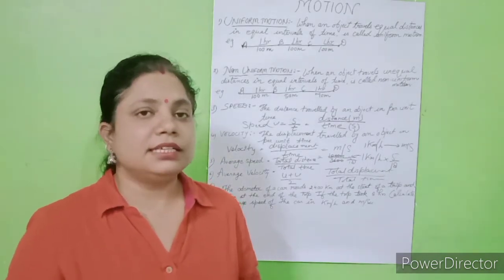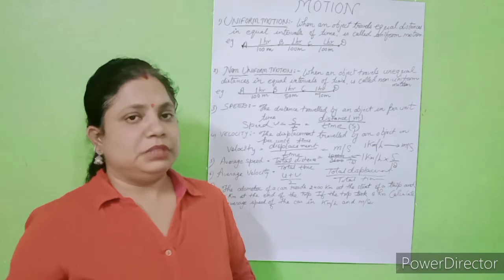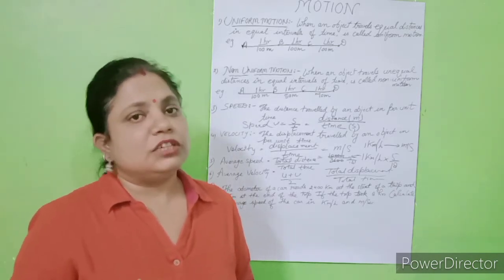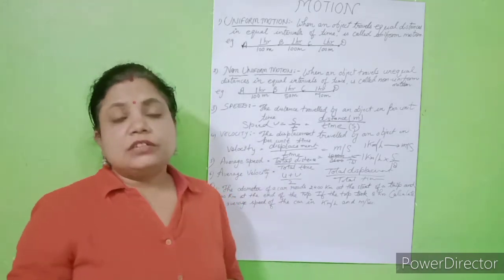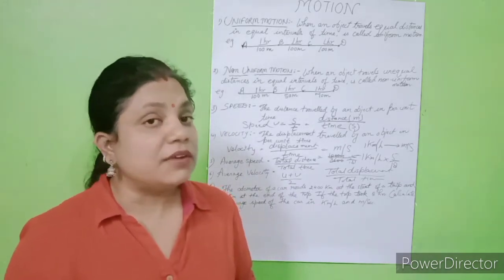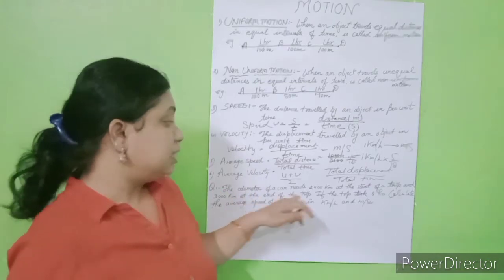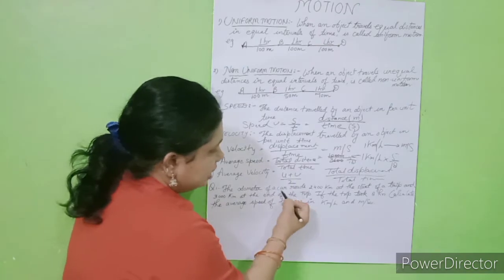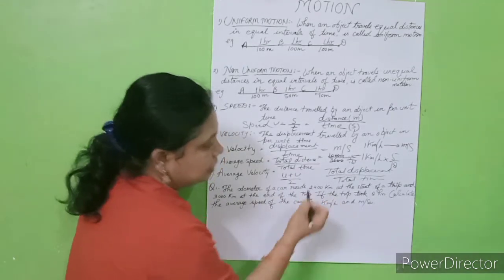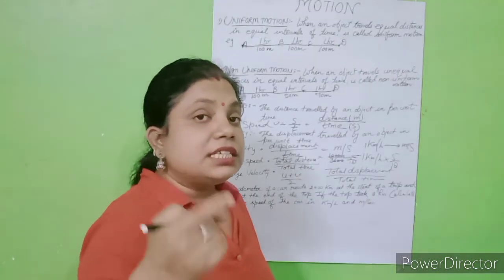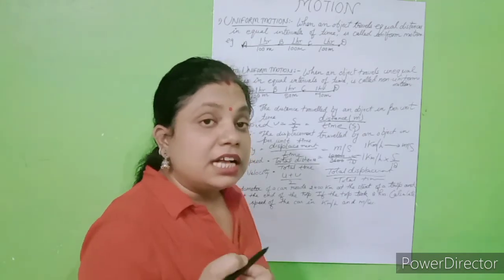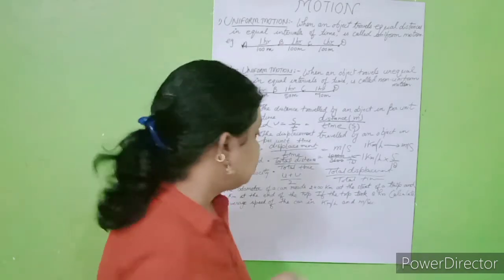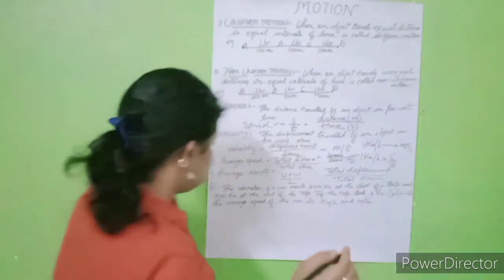In your vehicles, there are a speedometer and an odometer. A speedometer tells the speed in meter per second or kilometer per hour, and an odometer tells the distance, how much distance you have covered. So here the odometer is measuring the distance. Fine. So here the car starts motion when the car's odometer reads 2400 kilometers. Fine. So let's do the numerical, students.